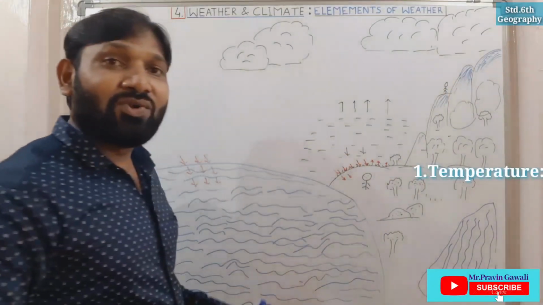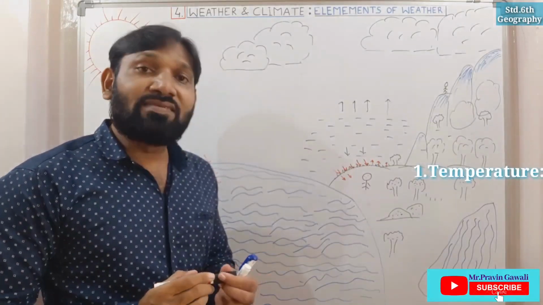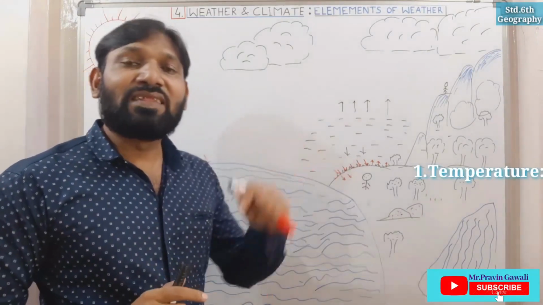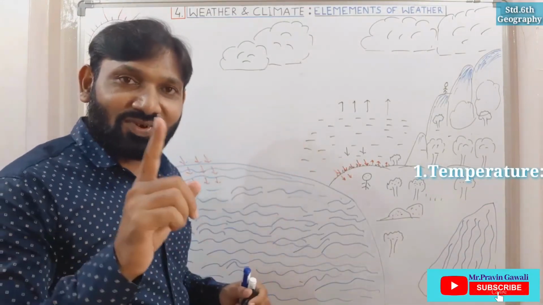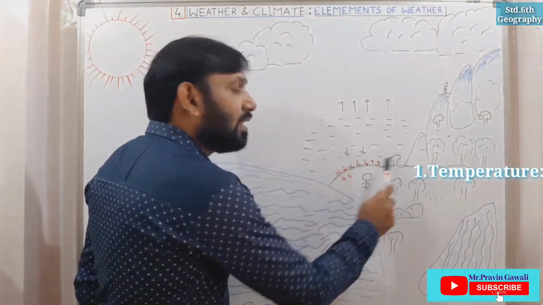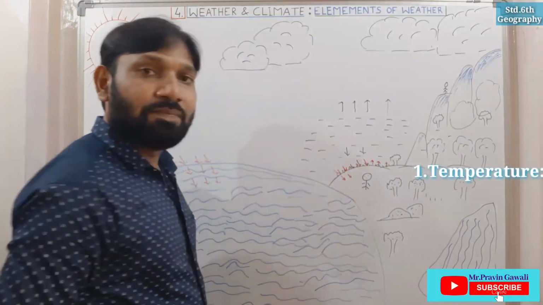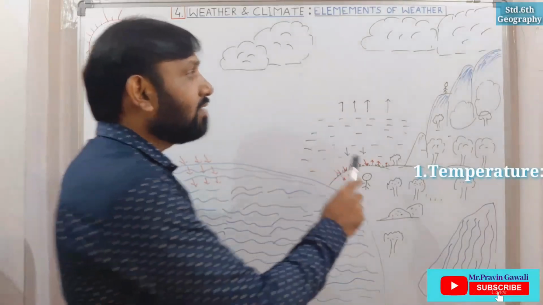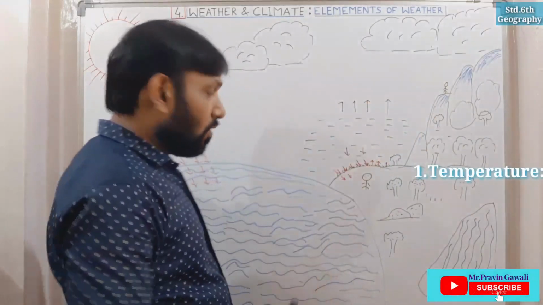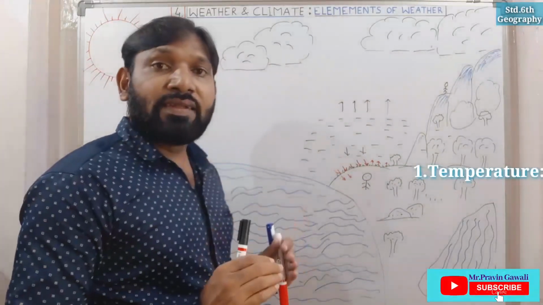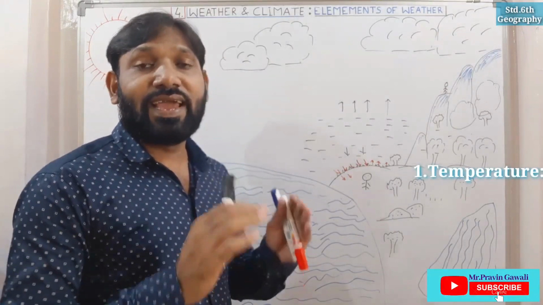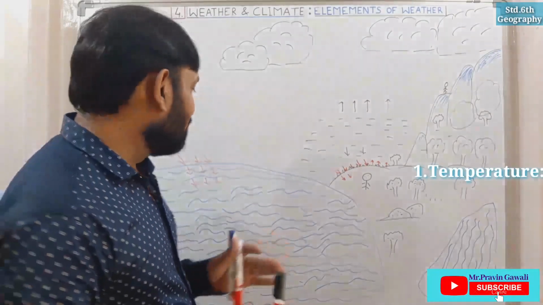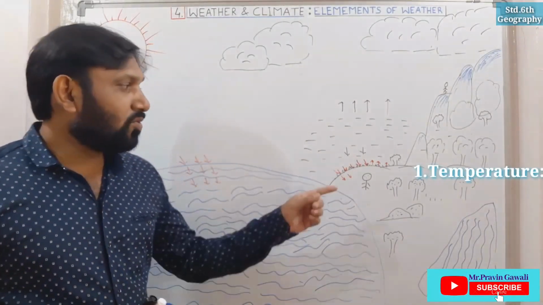So in summer where do we visit? We visit the places on the mountains, or hilly areas, because there we see the temperature is less. Understood students? So near the land or near the surface in the daytime the air gets heated, and as we go up and up from the sea level the air temperature decreases. Have you understood? Yes, very good. Have you understood now about the temperature?